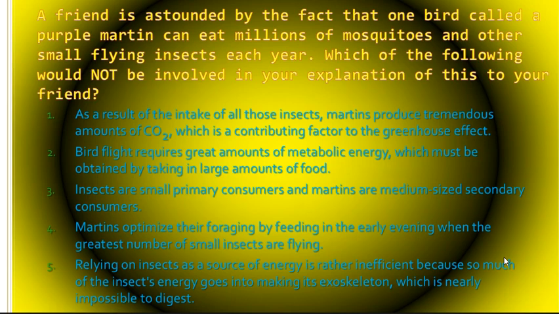A friend is astounded by the fact that one bird called a purple martin can eat millions of mosquitoes and other small flying insects each year. Which of the following would not be involved in your explanation of this to your friend?